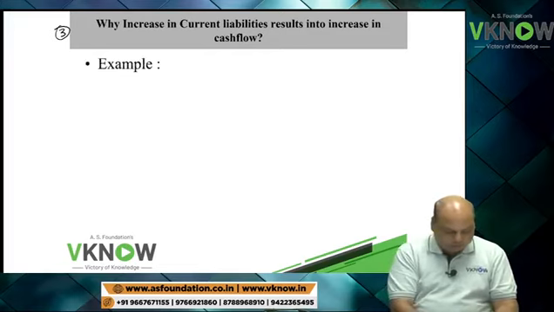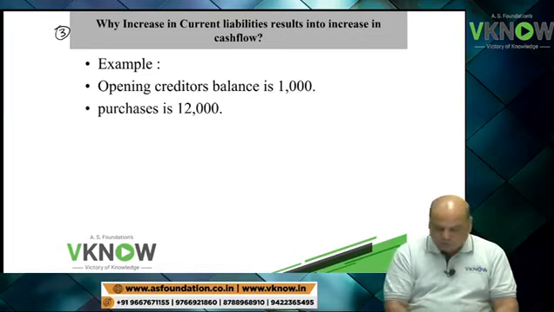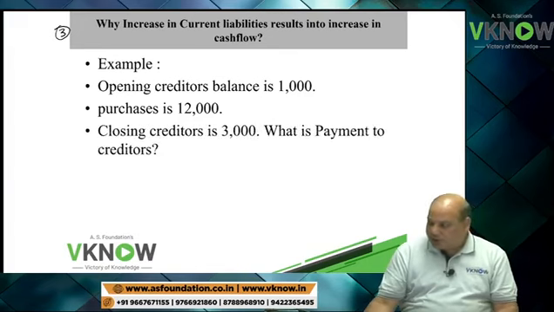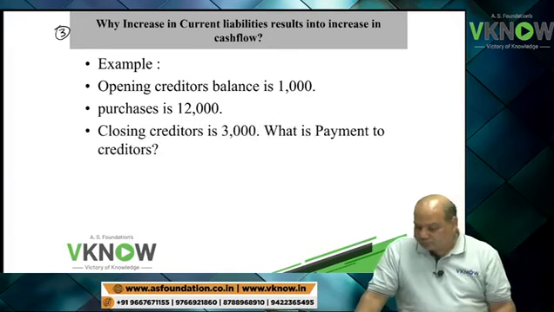Example. Write down: opening creditor 1000.